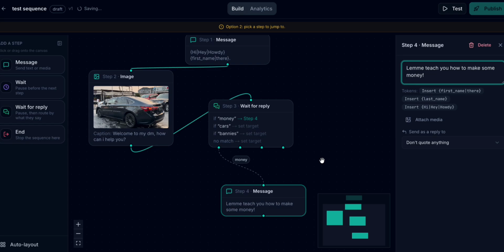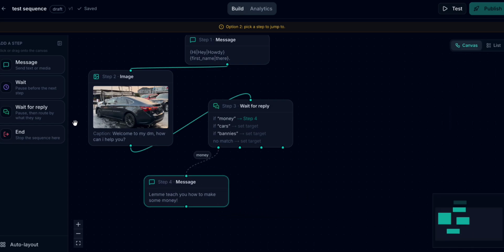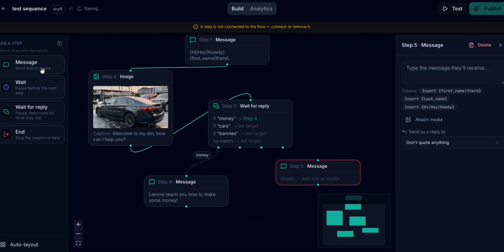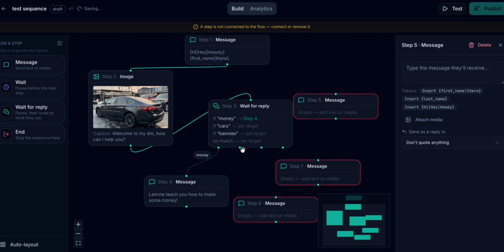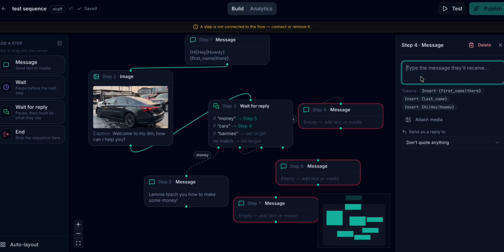That's the first one. And for the second one, let me just drag and click also. We have 3, and then we have this. Then for this one, we drag this over here, and then we say something like shop or car.